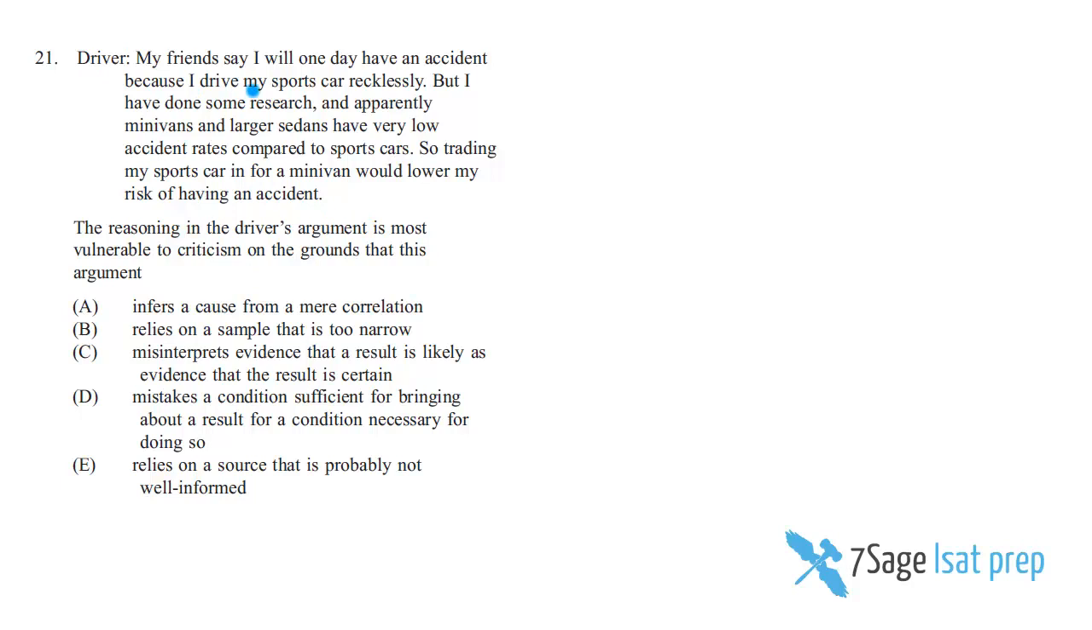So the driver says, my friends say I will one day have an accident. Well, that's not very nice. Why? Because I drive my sports car recklessly. Okay. So, I mean, that's not a bad argument, right? The author is the driver. He's the guy behind the wheel. He's reporting to you other people's argument, not his argument. He tells you, this is his friend saying. His friend saying what? Well, here's the argument. You drive your sports car recklessly. Therefore, you will have an accident one day. That's their argument. Okay, but that's all context. And here comes his argument.